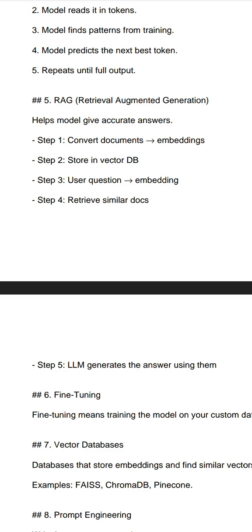It is very safe, correct and trustworthy. It gives the answer from your own document. That's why it is trustworthy. It uses your own data and helps the model give accurate answers.